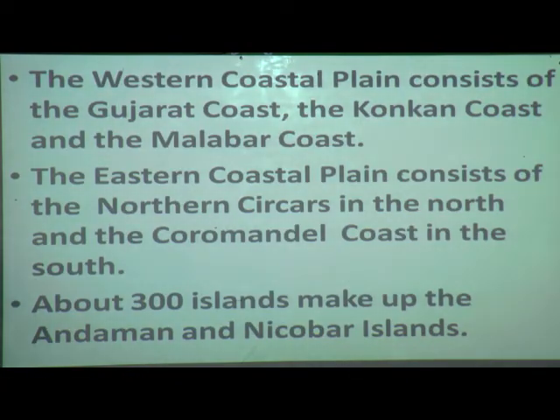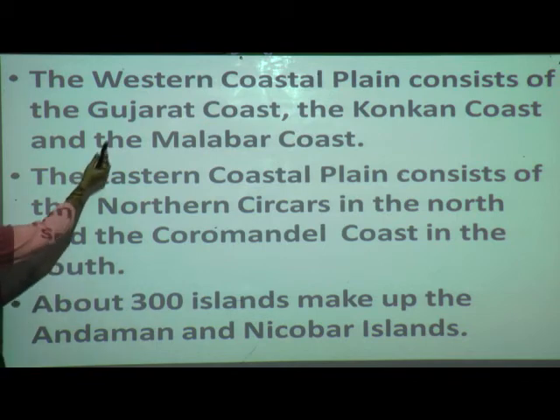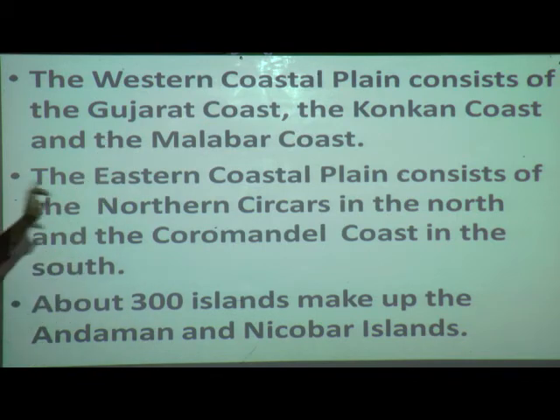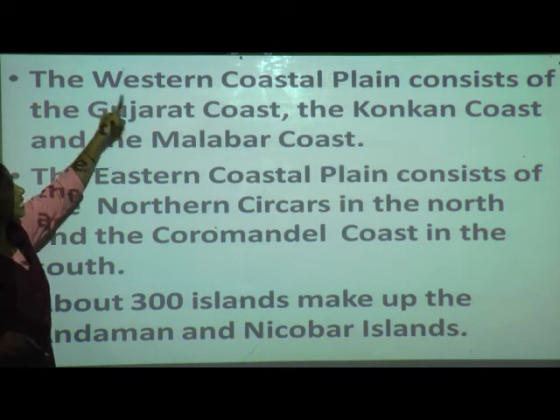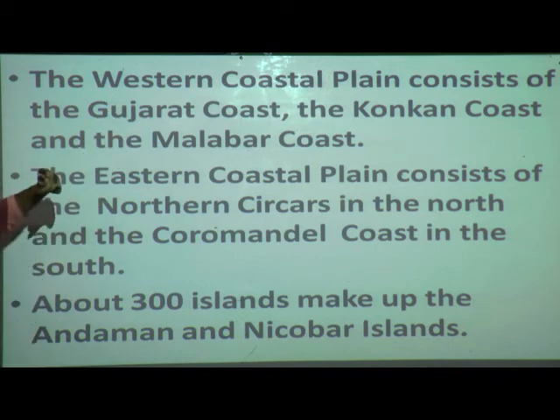Now come to the next point. The western coastal plain consists of the Gujarat coast. What type of coast do we have here? Gujarat coast, Konkan coast and the Malabar coast.